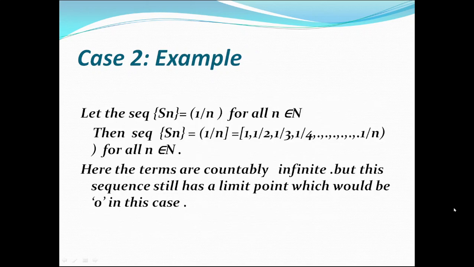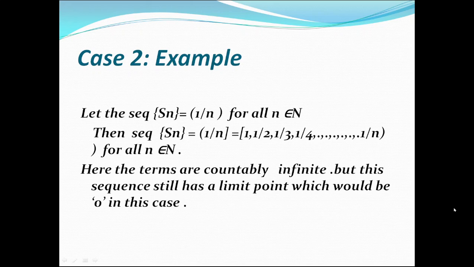Now let's see the example for case 2. The sequence Sn equals 1 by n for all n belongs to capital N. Then the terms will be 1, 1 by 2, 1 by 3, 1 by 4, to 1 by n for all n belongs to capital N. Here the terms are countably infinite. There are many terms which lie between 0 and 1, and the sequence still has a limit point, which will be 0 in this case.